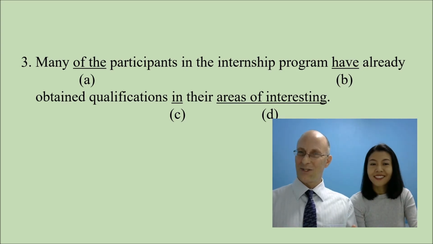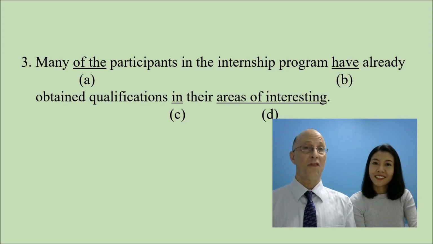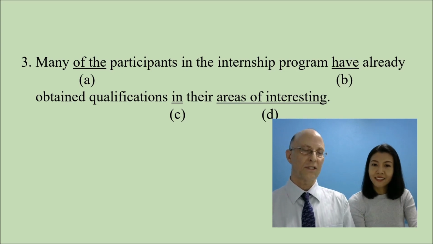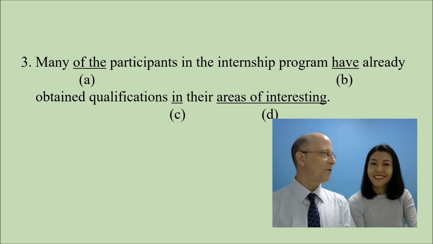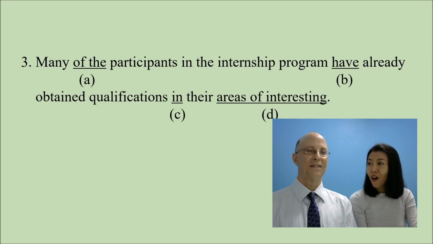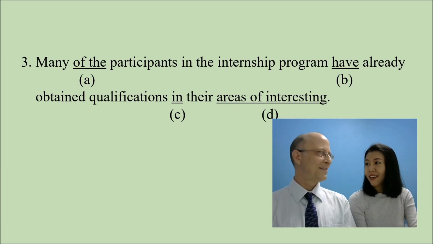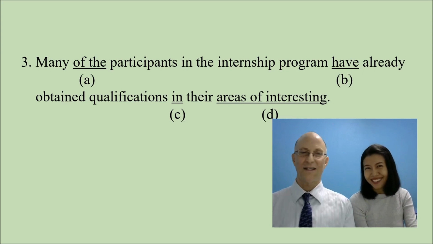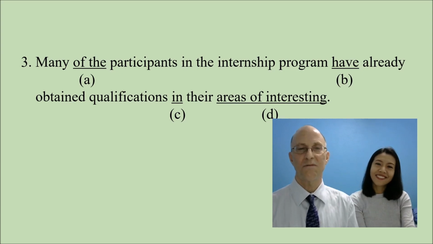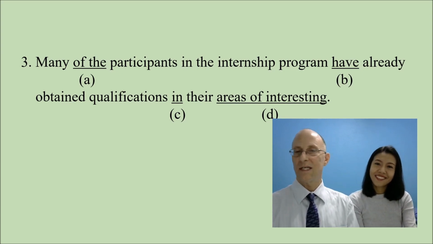So in is used for geography and 3 dimensions, but it's also used for thought. And this is an idea. So we're left with areas of interesting. Why do you think that might be wrong? I recognized of is a preposition, it must be followed by a noun, but interesting is an adjective. Oh, perfect. Yeah, that's correct. Of should be followed by a noun, and interesting is not a noun.